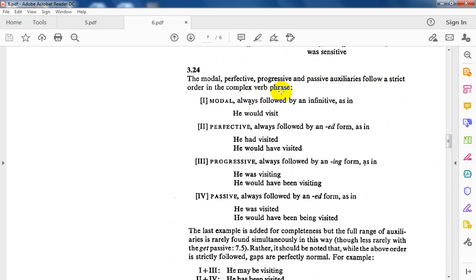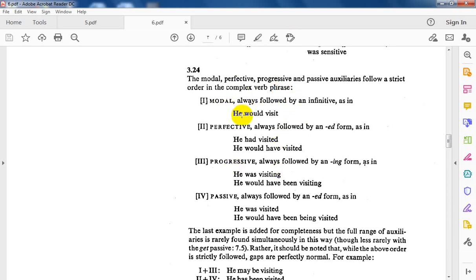Maybe it consists of a primary verb, an auxiliary verb plus the lexical. So our job here is how to arrange them if I have more than one case, more than one contrast within the verb phrase. Please, students, how should this sequence be memorized? According to the verb phrase that you have. Maybe I will give you a sentence containing an unarranged verb phrase, and I ask you to arrange them according to the verbs that you have.